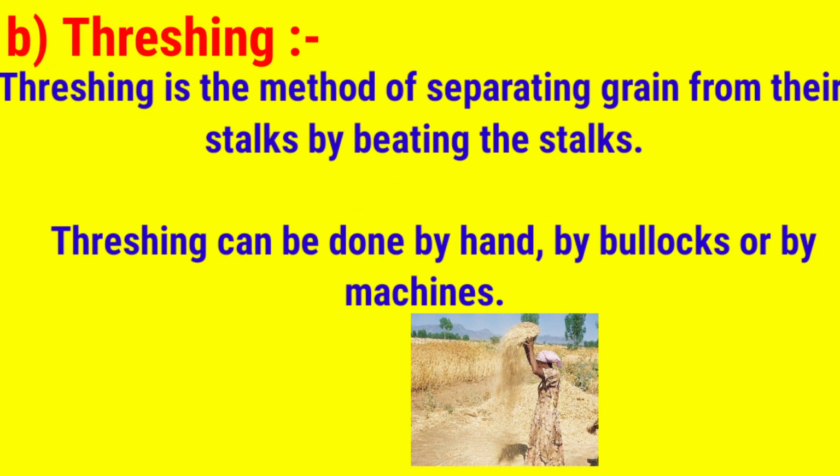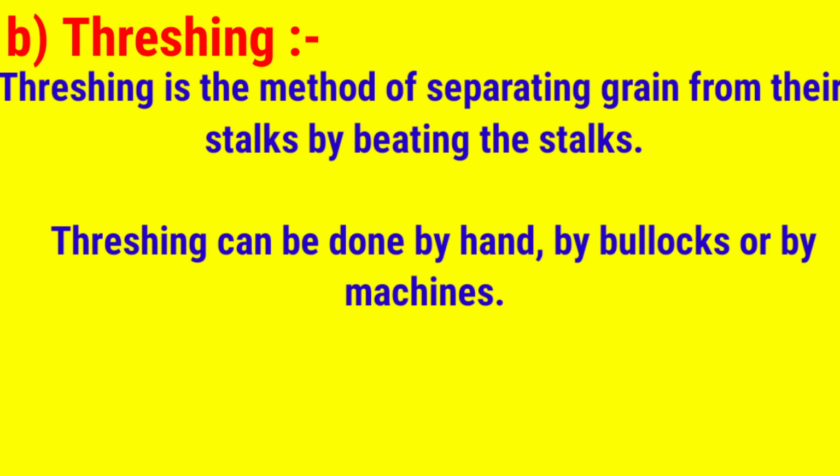The second method is threshing. Threshing is a method for separating the food grain with the help of beating on a hard surface using our hands.